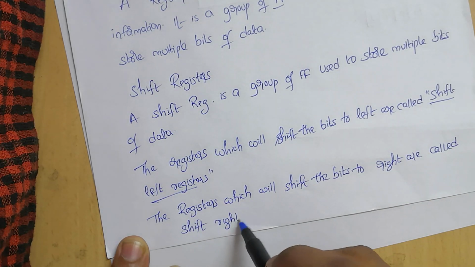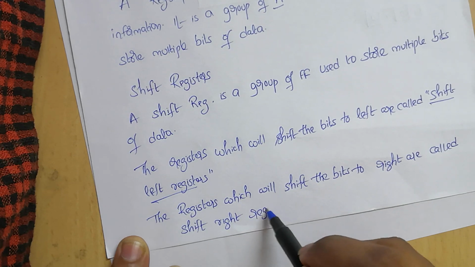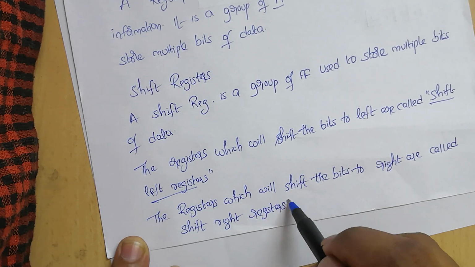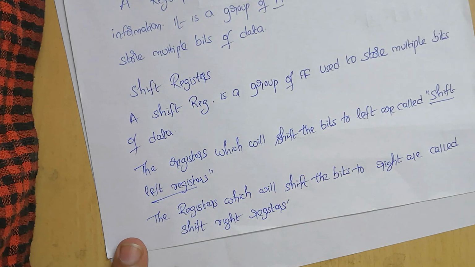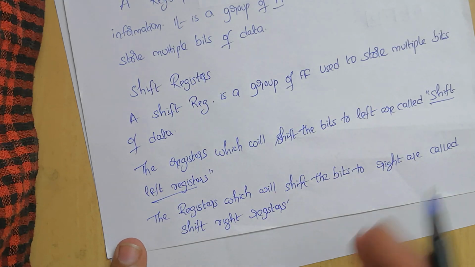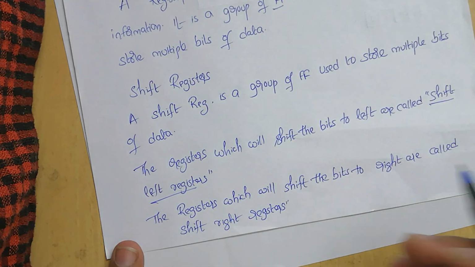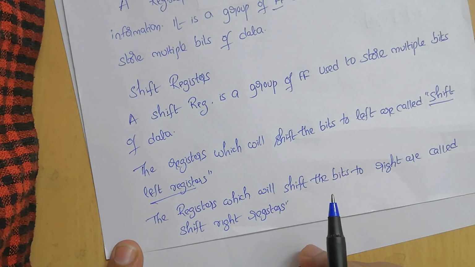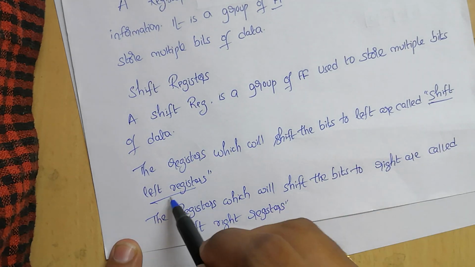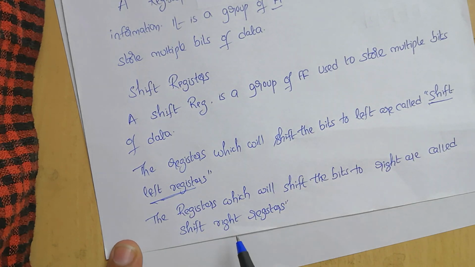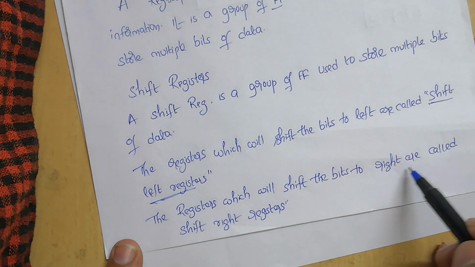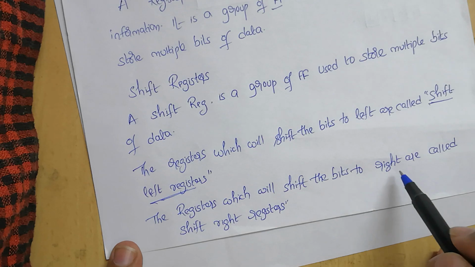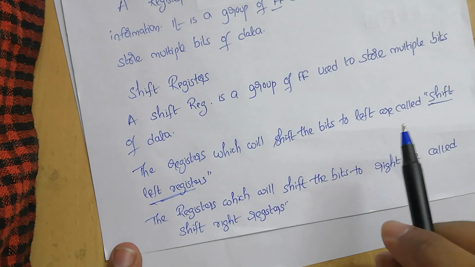So the information which resides in the registers can be transferred by either shift left or shift right operations. The registers which shift the bits to the left side are called shift left registers, and the registers which shift the bits to the right side are called shift right registers.